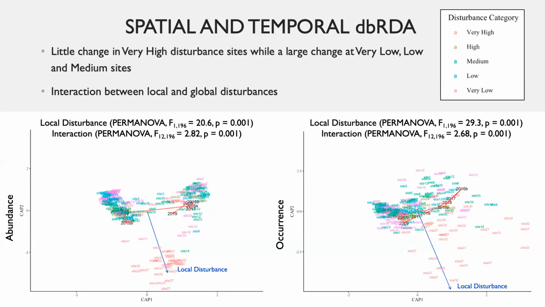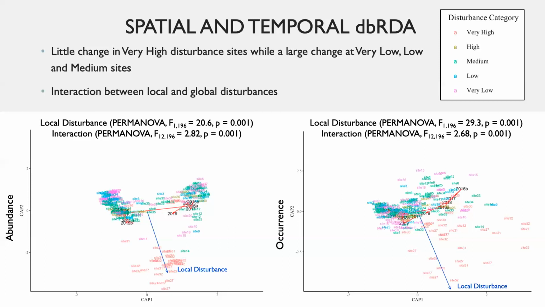Then, using that same redundancy analysis, I also examined the individual sites for each sampling year, which I have color coordinated here based on disturbance category. The red sites are the very high local disturbance sites, which group closely with the blue local disturbance arrow, especially in the abundance data, showing that the very high local disturbance levels affected their site compositions. The effect of the local disturbance was significant, and the redundancy analysis showed that in the abundance data, there was little change in the clustering of the very high local disturbance sites when subjected to heat stress, whereas corals in the other disturbance categories underwent large changes in community composition due to the global heat stress event.